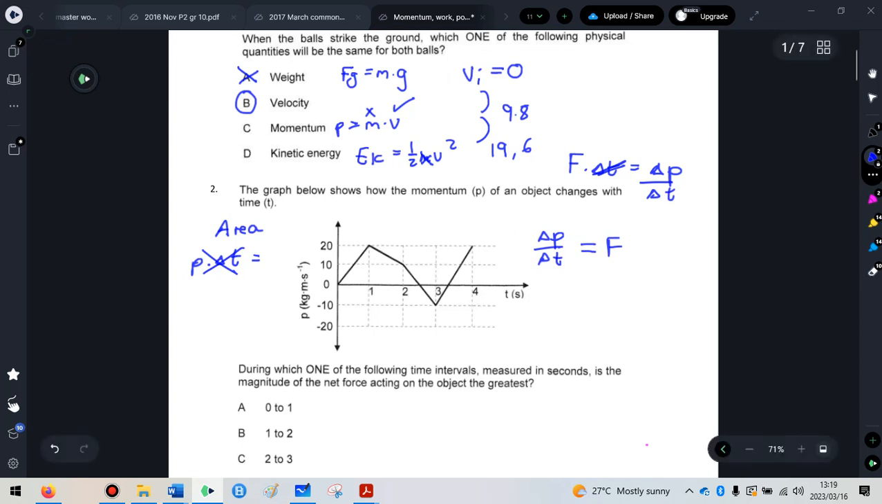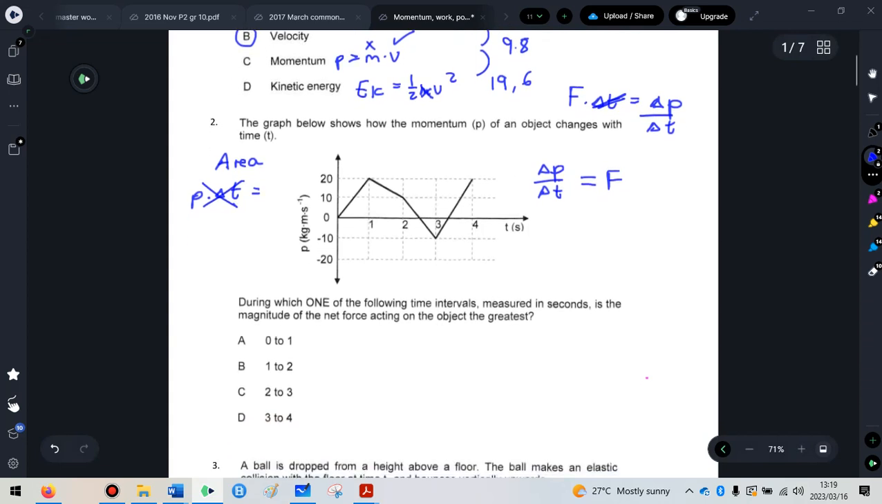It says during which of the following time intervals, measured in seconds, is the net force acting the greatest. So you're basically just looking at which one has the steepest gradient. You can see from the graph that your steepest gradient is actually from 3 to 4 seconds. You can work out your gradient if you're not sure, but just to save time, we're just going to look at the steepness, and this one's the steepest, so it is in fact option D.